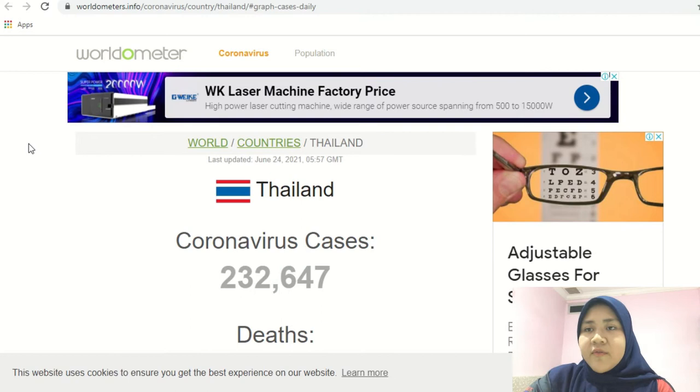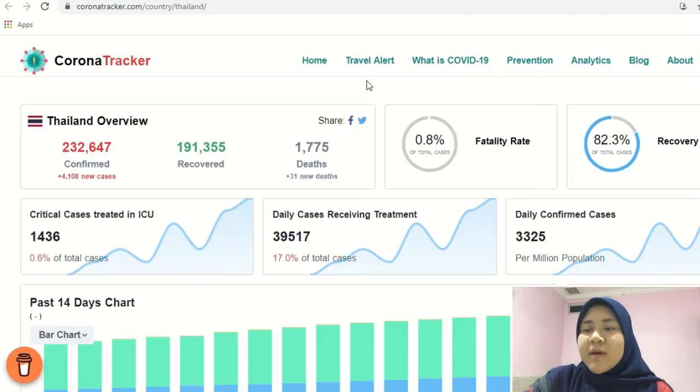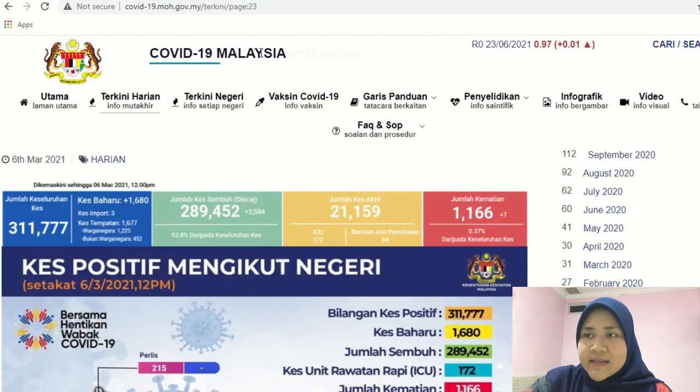So I will describe how our group obtained COVID-19 data for the three countries we selected, namely Malaysia, Thailand and Japan. First of all, I will explain where the Thailand and Japan data are taken on the same website, that is Worldometer, Corona Tracker and the website of Kementerian Kesihatan Malaysia.